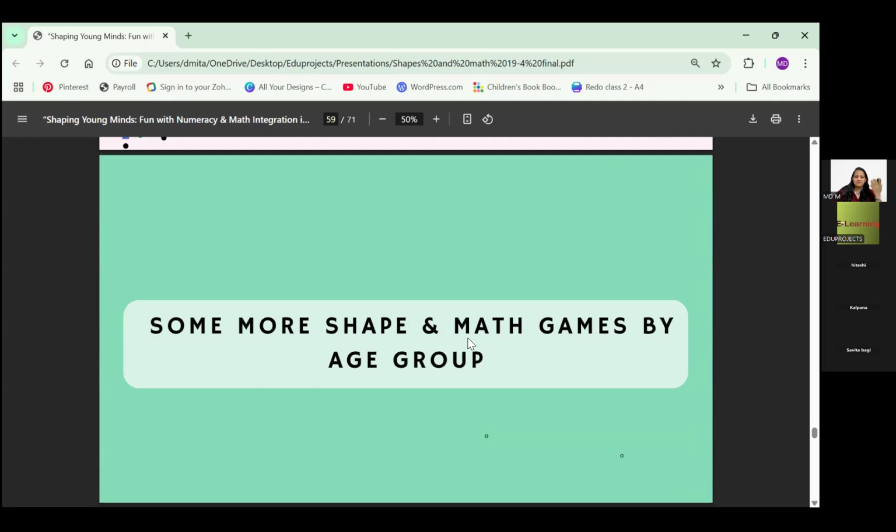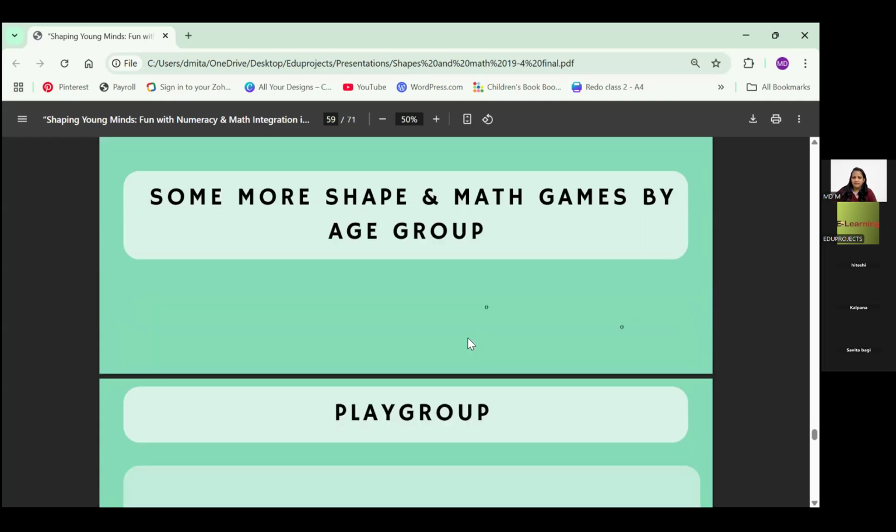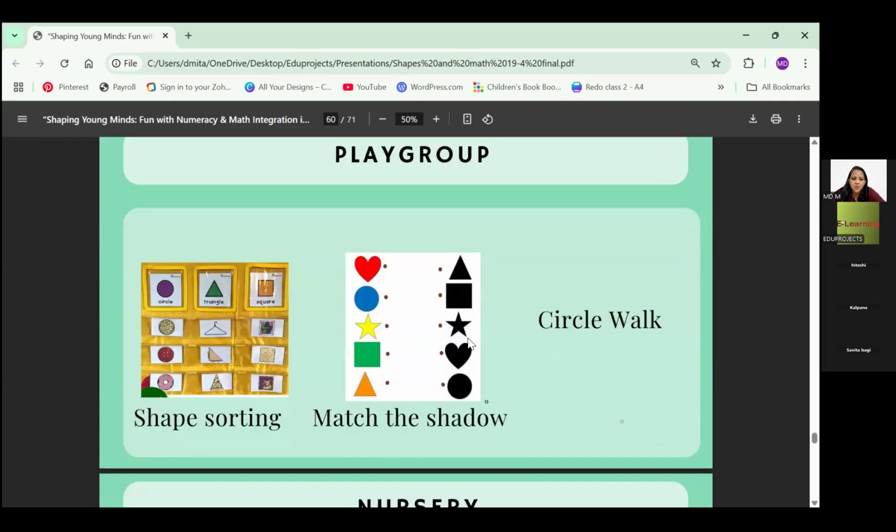Now there are some more shape and math games. I've sorted it age group wise. So shape sorting, do it, like cutouts keep ready, and you can do match the shadow, which you see most of the things teachers you might be doing, but I just thought of adding, if whatever helps, I would be more than happy. So shape sorting, we have match the shadow, we have circle walk, like what I said earlier. Circle, let them walk on it, or walk in a ring. There are so many songs also when it comes to that.